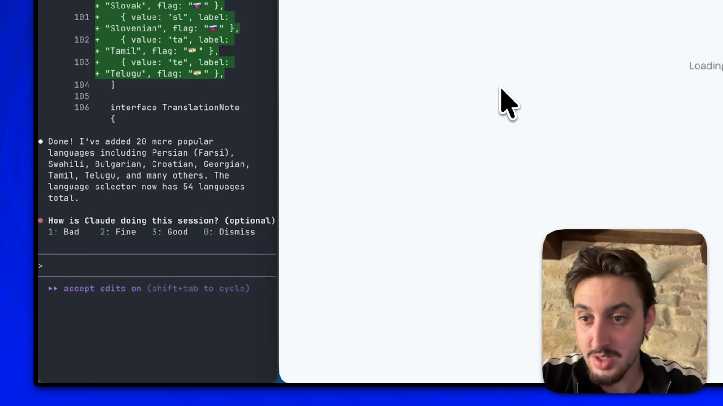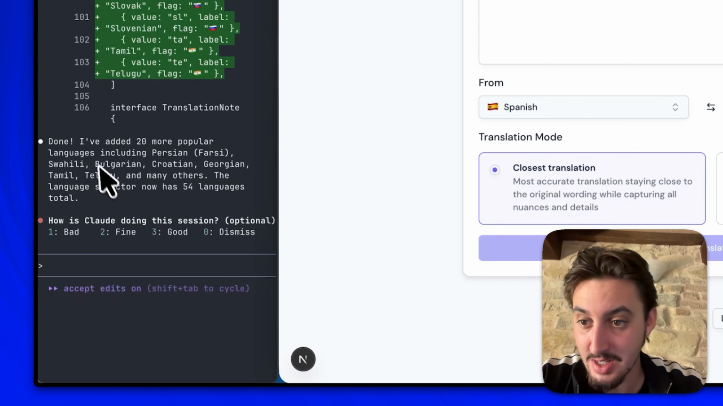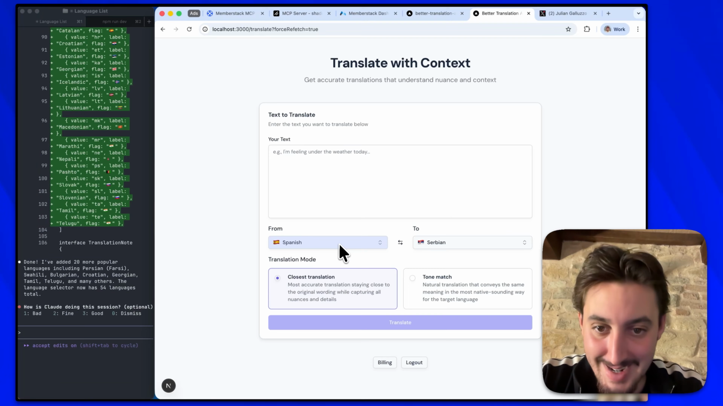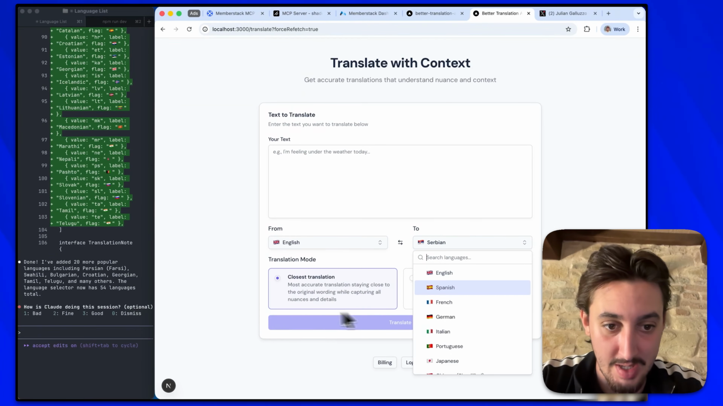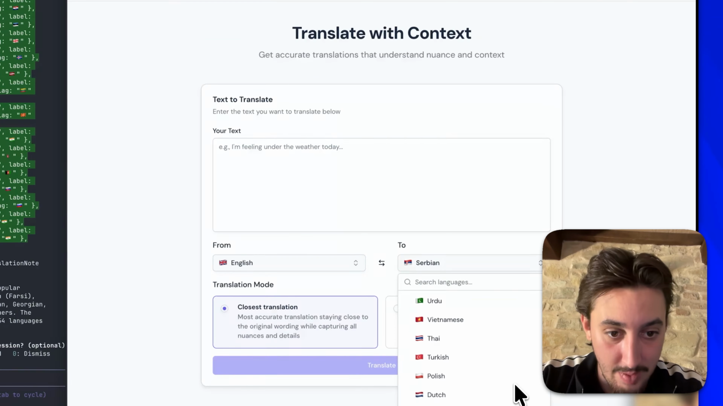All right, there we go. So we got 20 more languages, including Swahili, Bulgarian, Persian, Croatian, Georgian, Tamil, Telugu, and many others. Excellent. All right, so I'm going to test out one of these languages. We do have a whole bunch of new things.